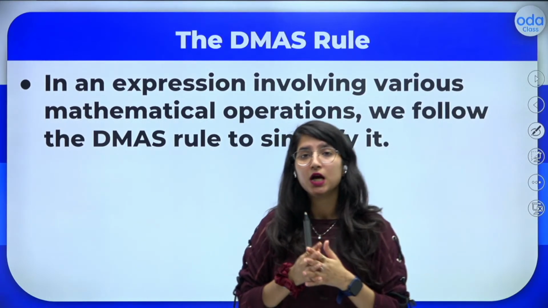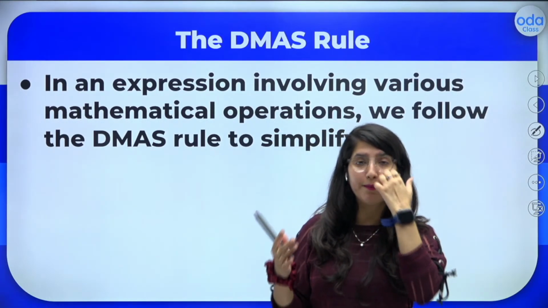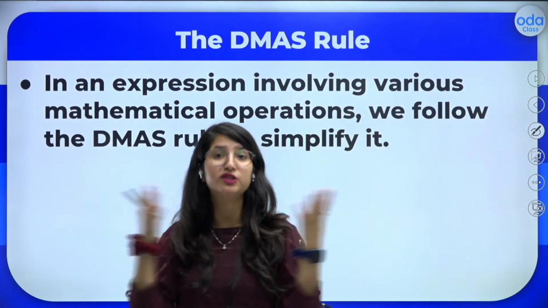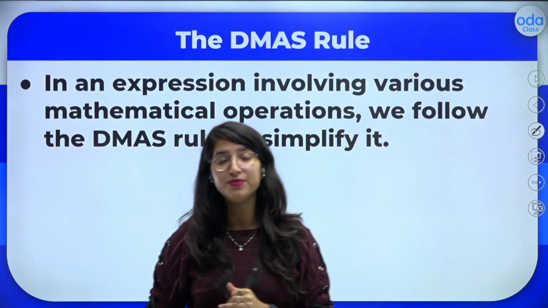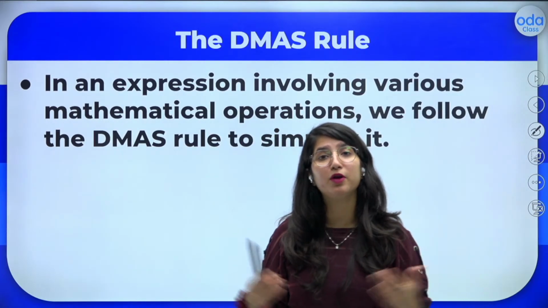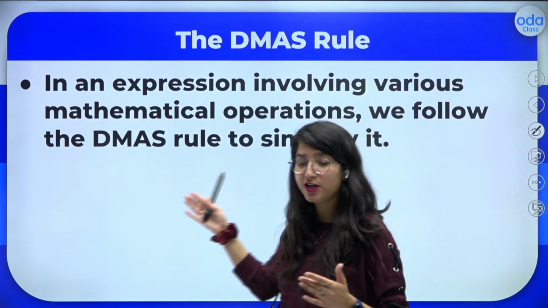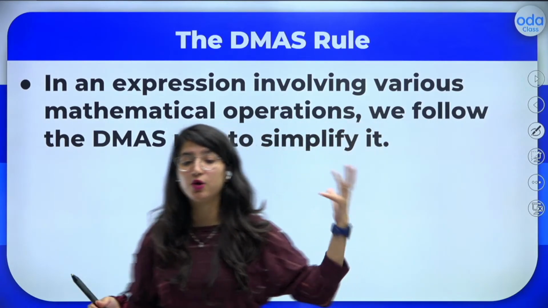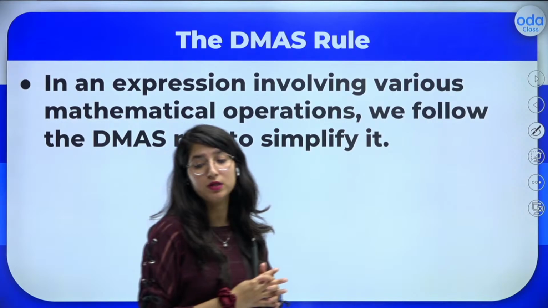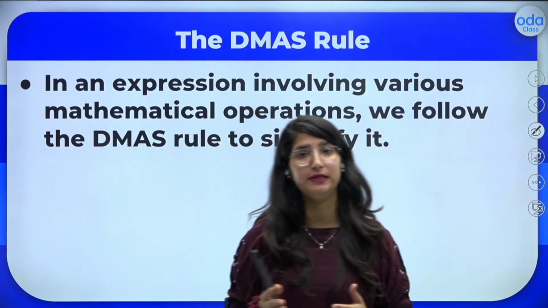Just the number of digits increased, nothing else. But what if the number of operations increases? So, in an expression involving various mathematical operations, we follow the DMAS rule to simplify it.